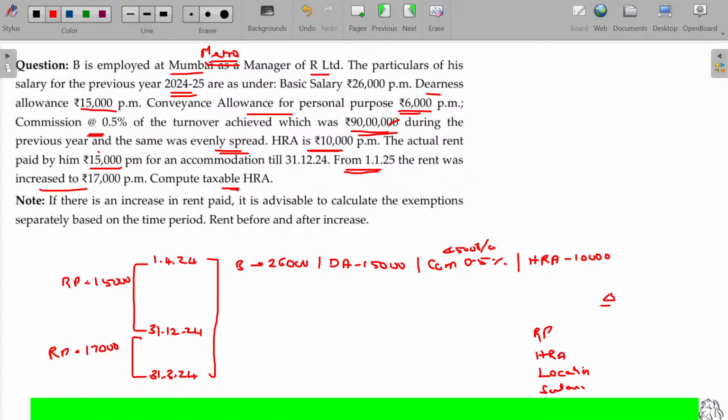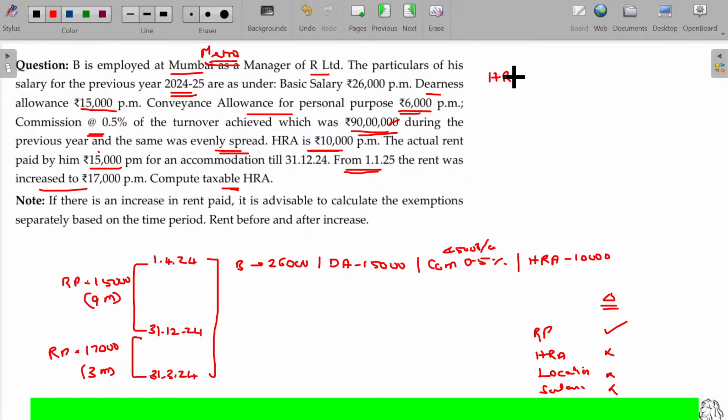Is there any change? No, no, no. There is a change in rent paid. If there is a change in any one, you have to calculate separately up to this change, thereafter separately. So from this it is very clear. This is for 9 months, am I right? Calculate 9 months separately, 3 months separately. Let's calculate here.